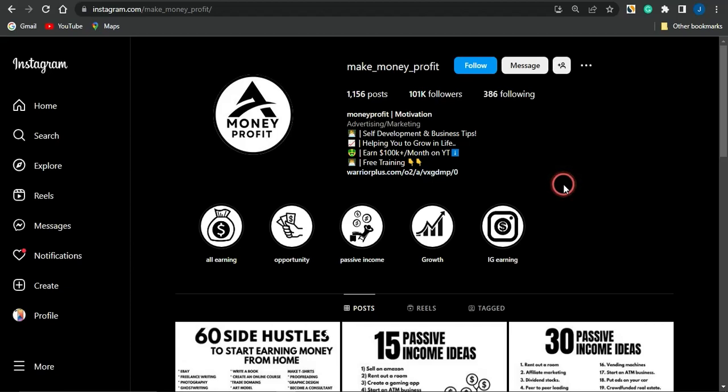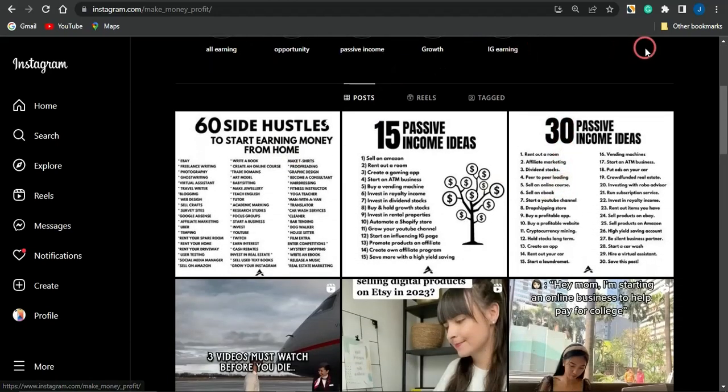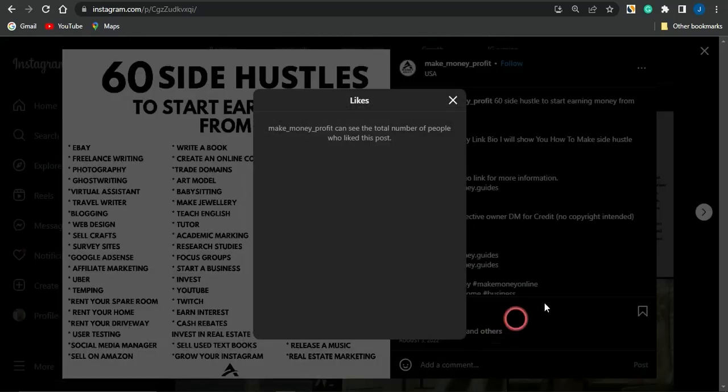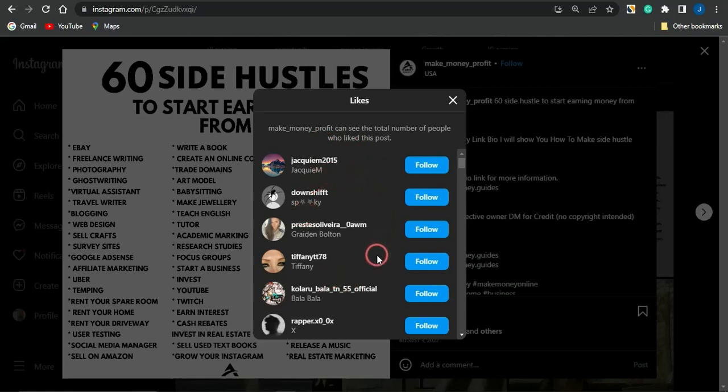Another way which you could do it is by following the money and follow for follow. So maybe if you go onto someone's account in a particular niche and you click on a particular post, you could see that this post is liked by some people. You just want to click on the others, and you'll be able to see the people that like that post. Then you could go on to following as many as you can, and once you follow them, a lot of them will intend on following you back.